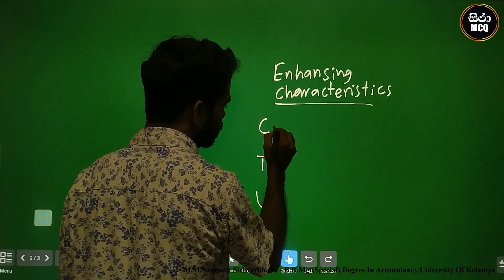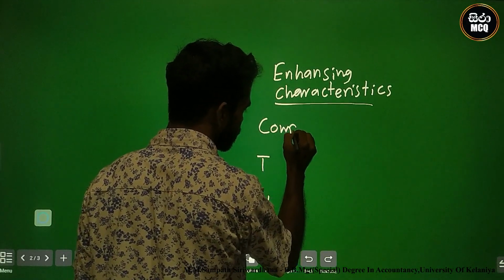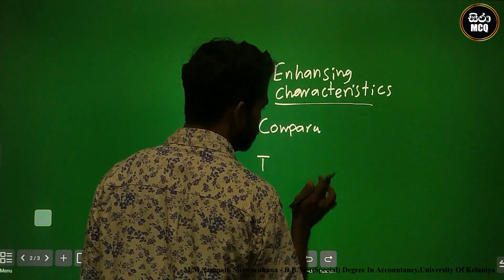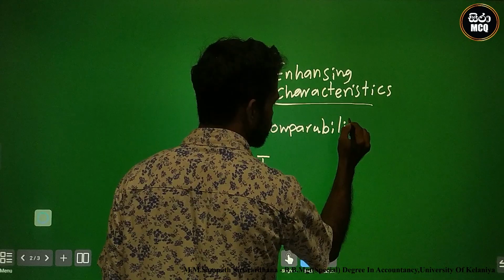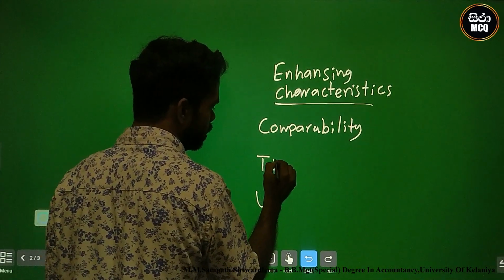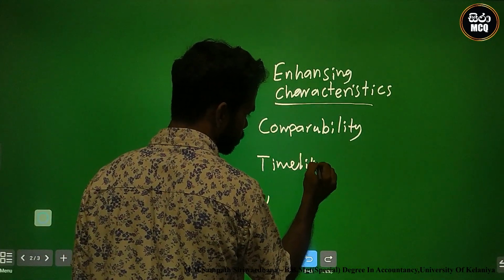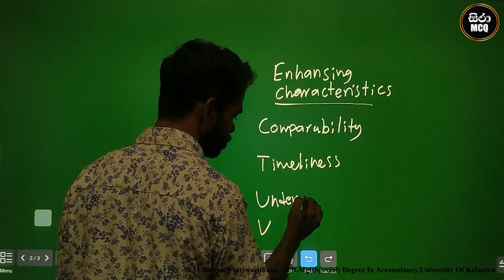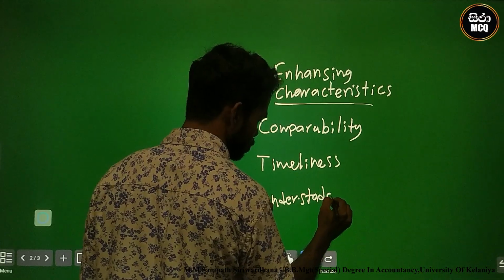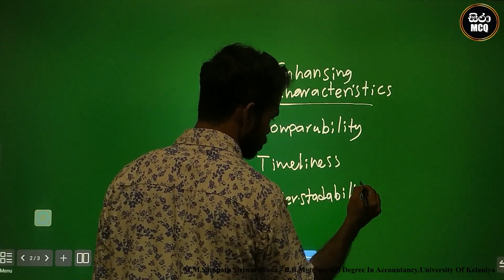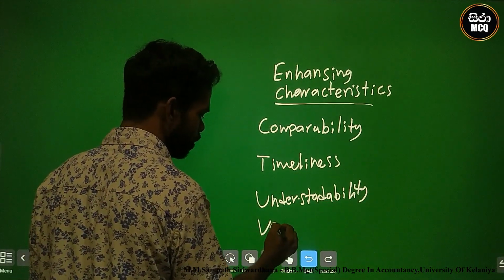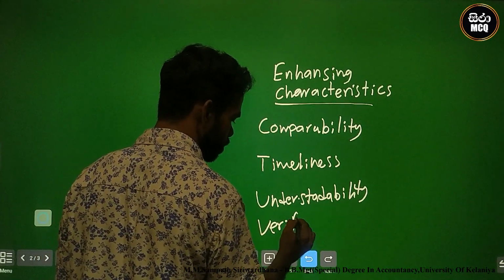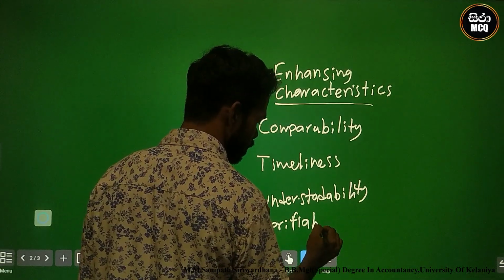The C is comparability. T is timeliness. U is understandability. V is verifiability. Verifiability.